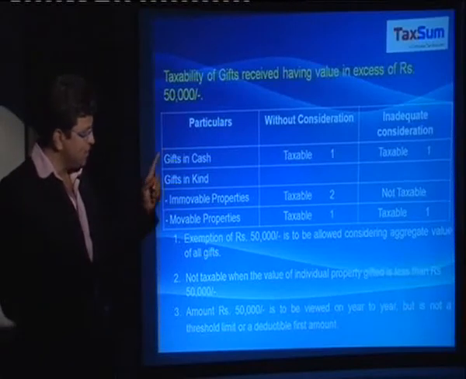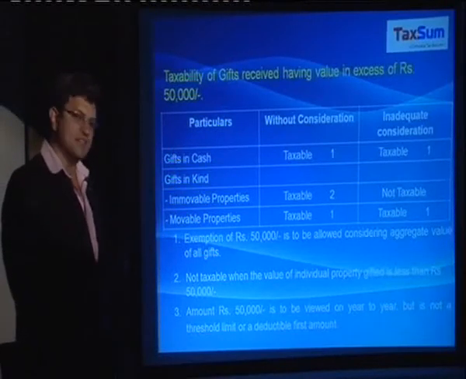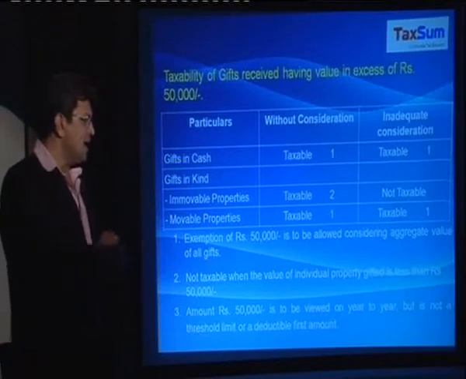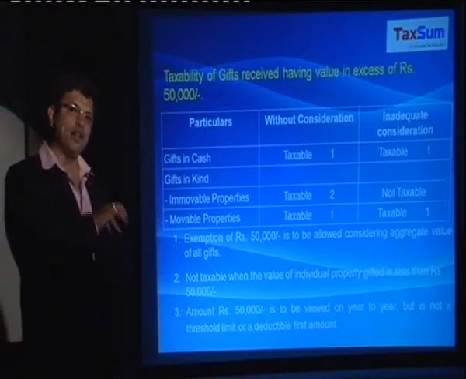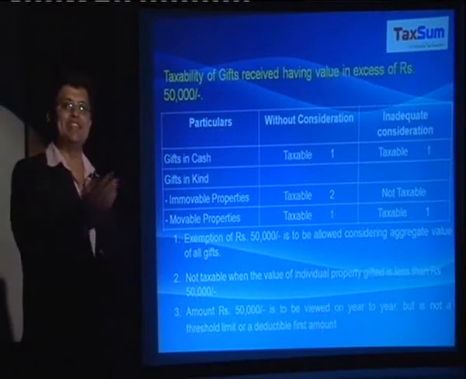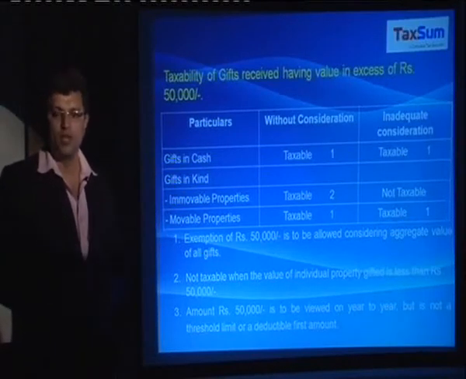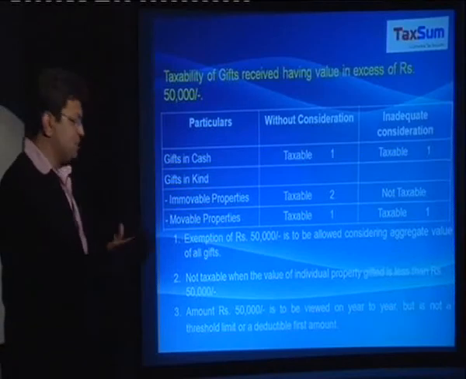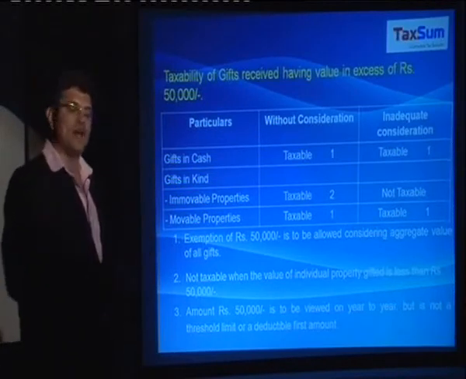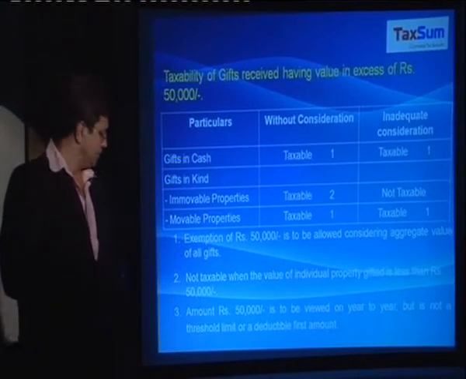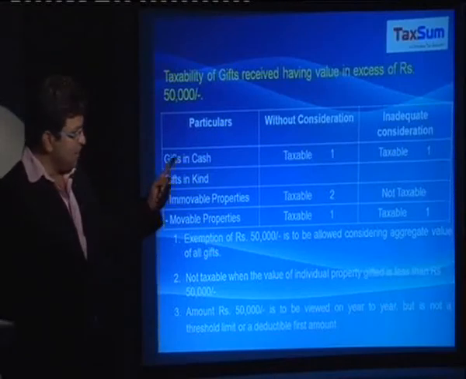In the above table, wherever it has been written 1, it means that if the aggregate value of all the gifts exceeds 50,000, then it is taxable. So exemption of rupees 50,000 is to be allowed considering aggregate value of all the gifts. 2, it is applicable wherever it is written 2.